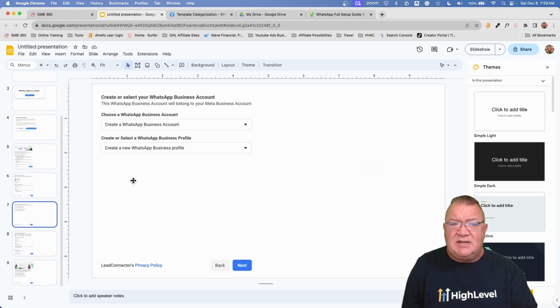Here, it's going to come back and ask you to create a WhatsApp business account. If you already have one, the screen may look different, but here I didn't have one, so now I need to set one up. So, create a WhatsApp business account. There are no options on this drop-down list. If you select it, there's only one option on here. So the only thing you can do on this screen is click Next.